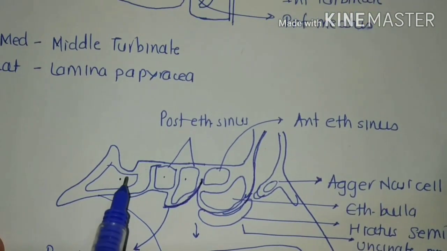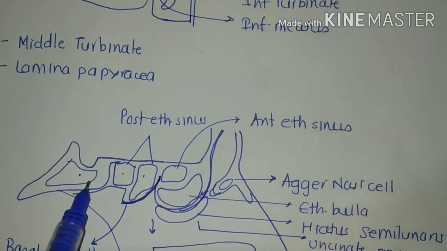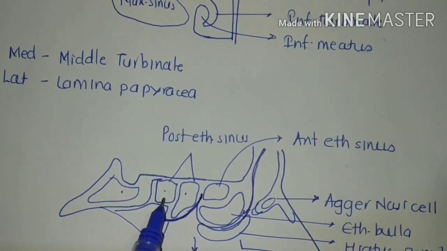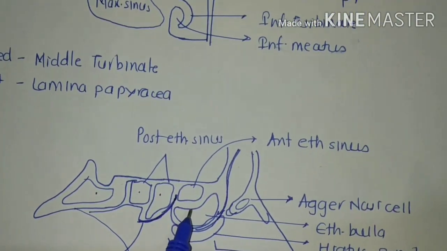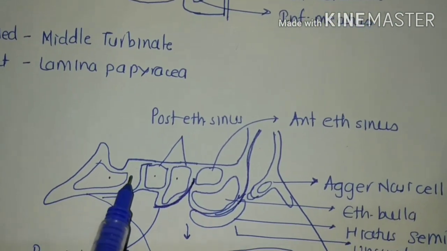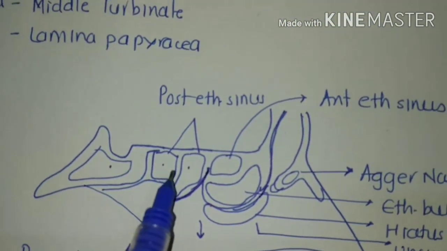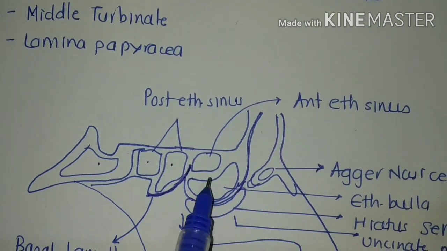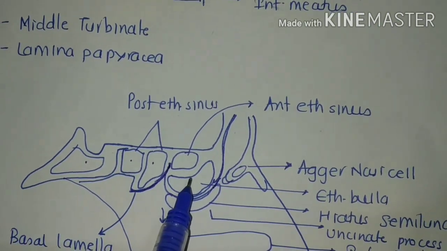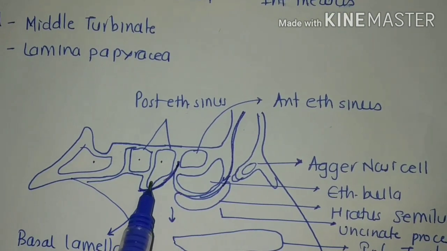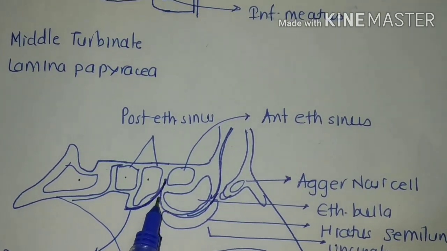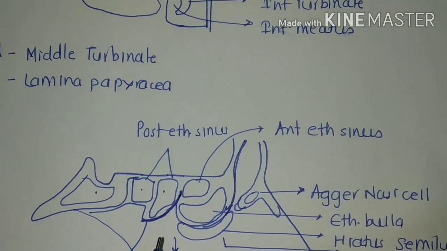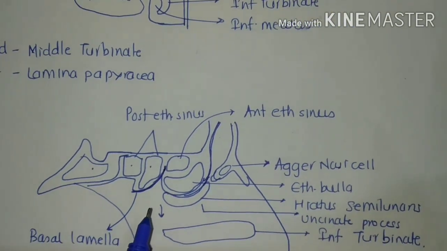Clear? Now, the posterior osteomeatal complex is less involved in chronic sinusitis than the anterior because its anatomic variations are fewer. So, when the disease is limited to the anterior osteomeatal complex, the basal lamella can be left undisturbed, which will reduce post-operative complications. Clear? So, this is all about the osteomeatal complex.